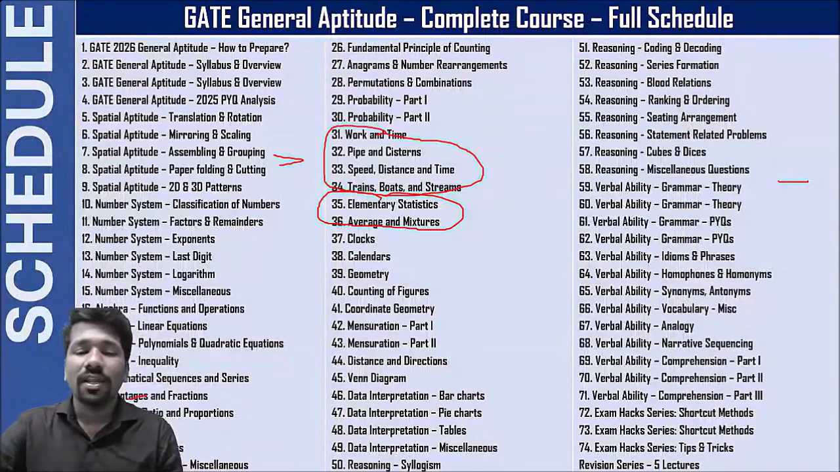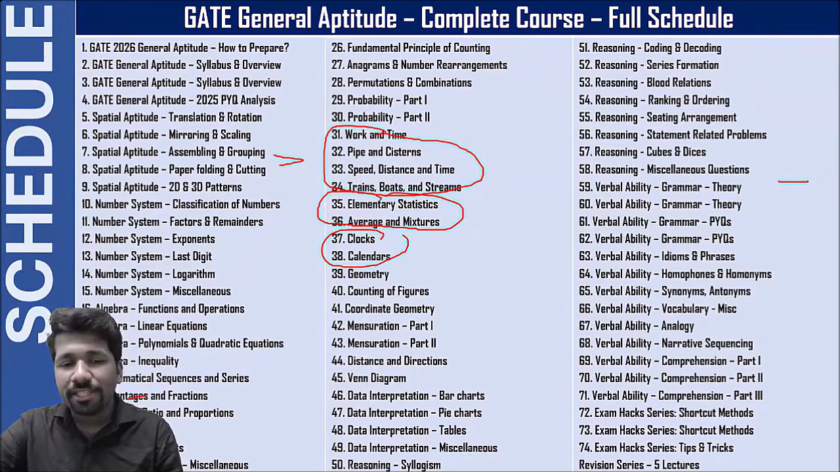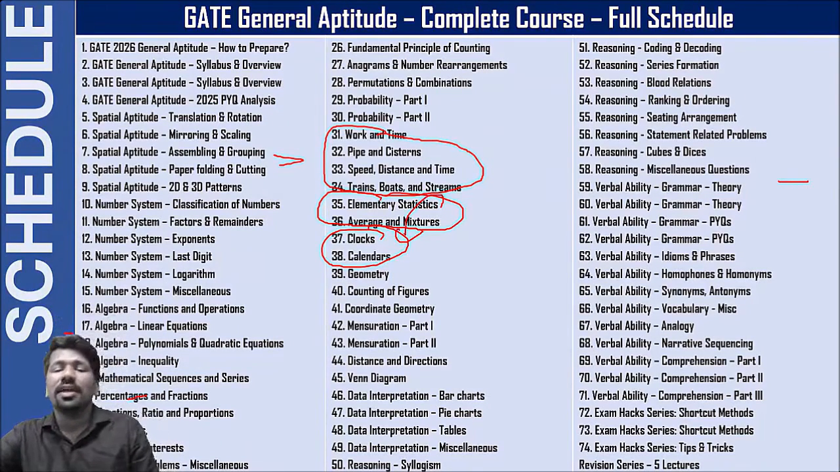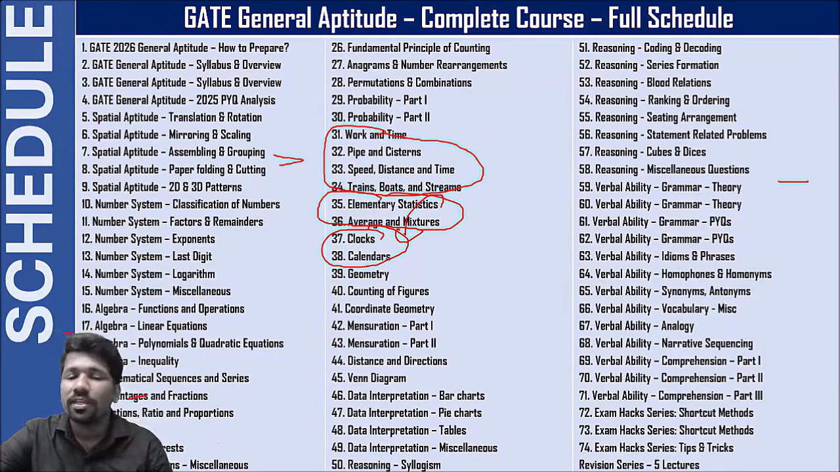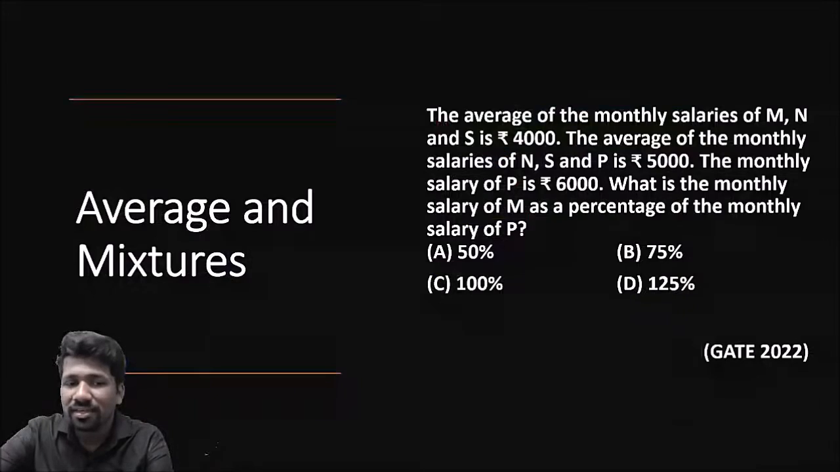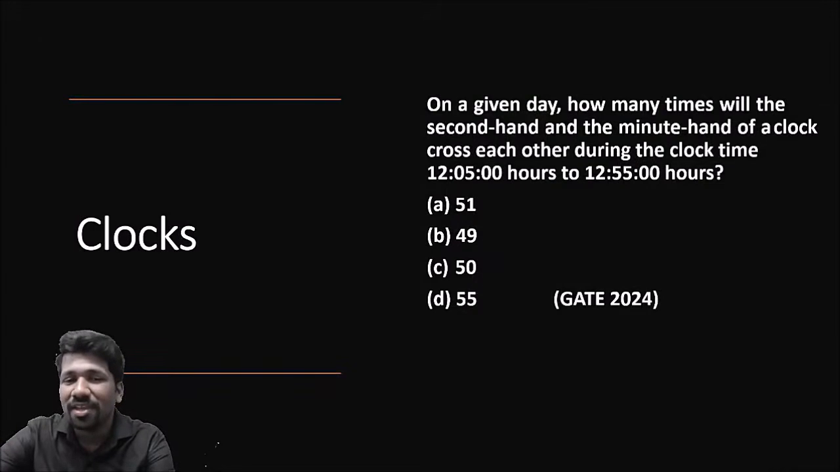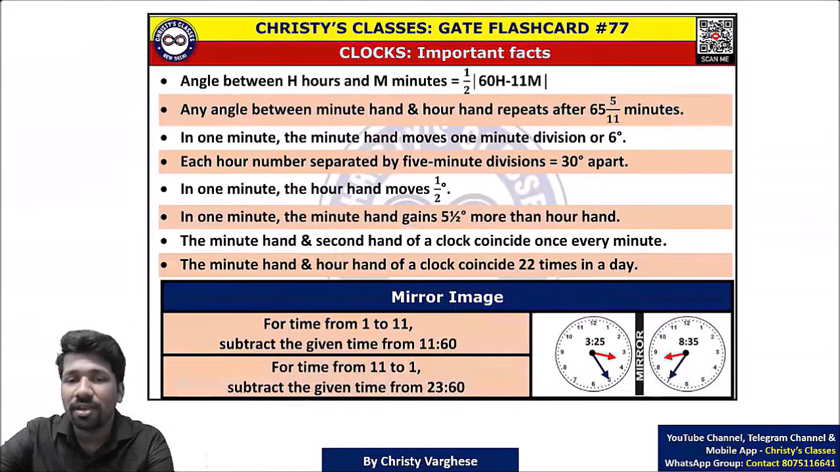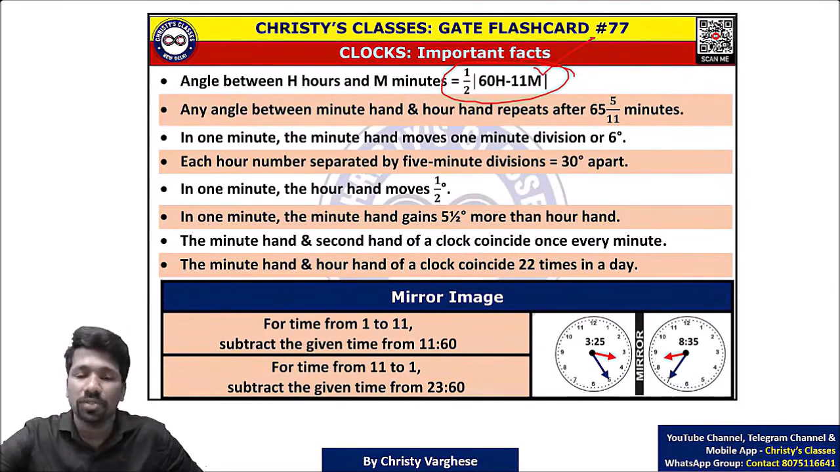Clock and calendar is kind of a reasoning unit, but there are some math to be done. That is why I'm adding it along with this quantitative aptitude itself. Some chapters can be categorized in quant and reasoning. Clock problem में basic theory समझना है. Second hand के बारे में, minute hand के बारे में, hour hand के बारे में, and this special formula which helps you to do questions faster.